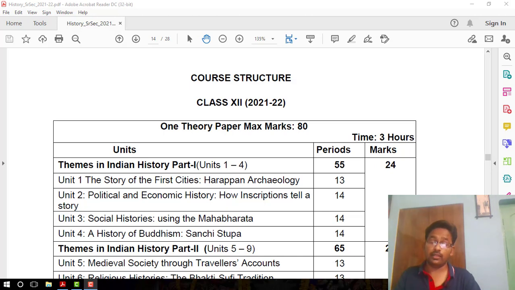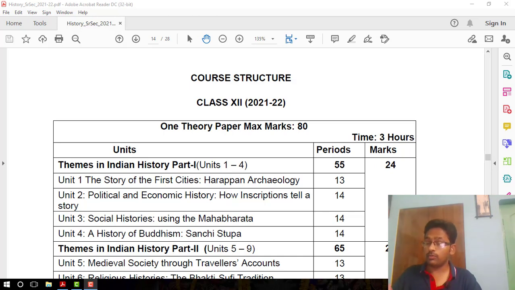But when we are considering marks, Indian history is more scoring than world history. Why so? Because you are familiar with lots of topics related to Indian history, because in junior classes you read lots of important things related to Indian history. So you are familiar with Indian history, right?